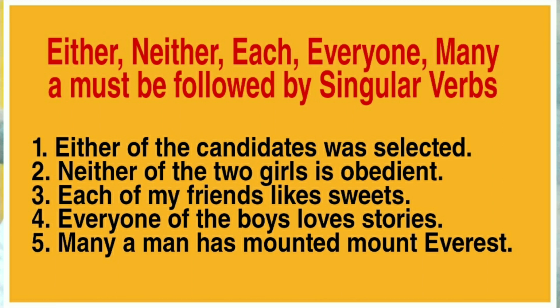Either means the verb will be singular like was. Neither of the two girls is obedient. Not girls, but neither. For neither, the verb is, the singular. Each of my friends likes sweets. Same. Likes is singular for the use of each. Everyone of the boys loves stories. Loves is singular for the use of everyone.